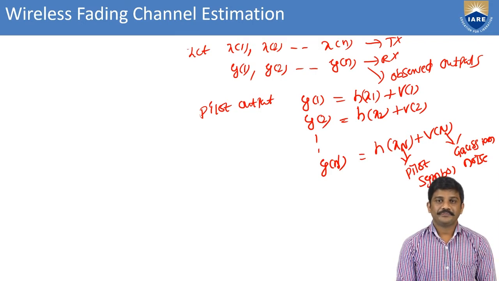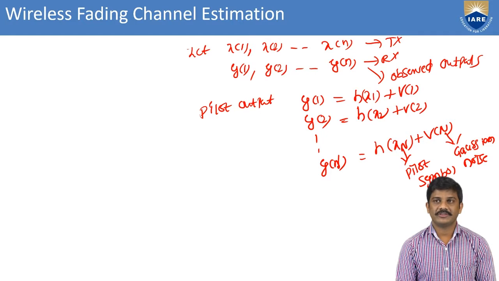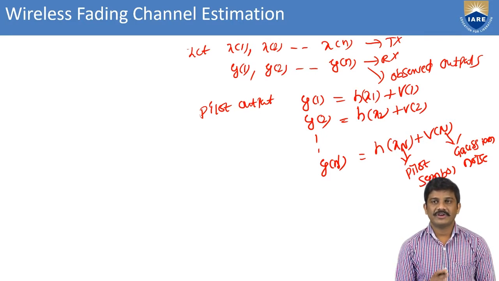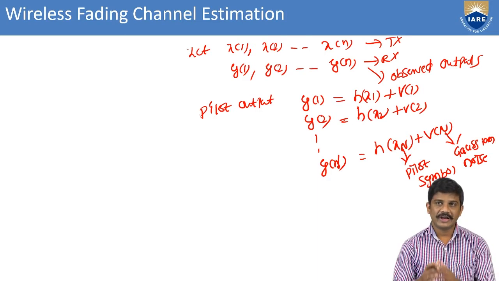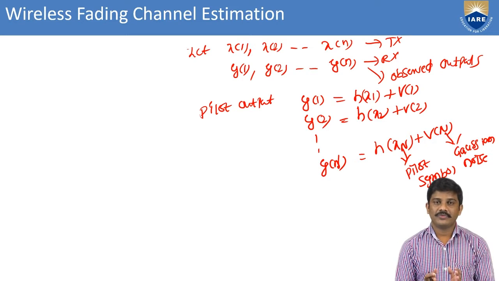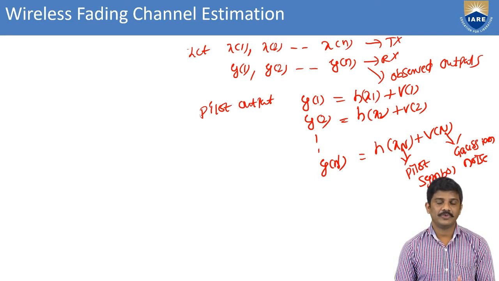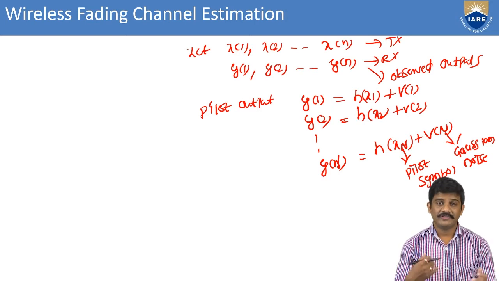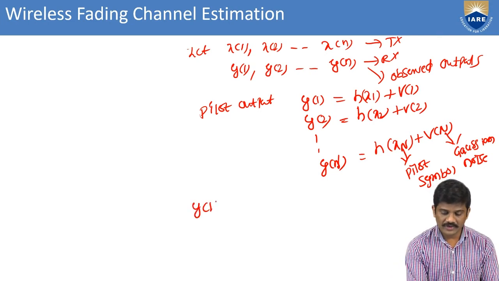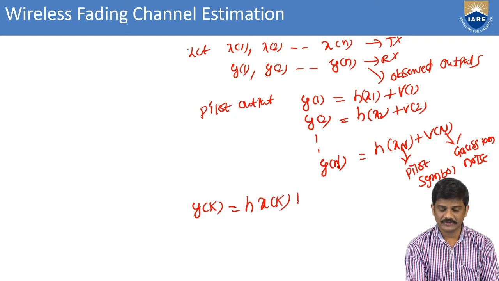Here I consider x of 1, x of 2, x of n as the transmitter symbols, and y of 1, y of 2, y of n as the receiver symbols. Then we can go for the pilot output. Then we need y of k equal to h of x of k plus v of k. That is the kth symbol. Then we can go for multiple inputs and multiple outputs. That's why we consider the different multiple observations. Here y of k equal to h of x of k plus v of k.